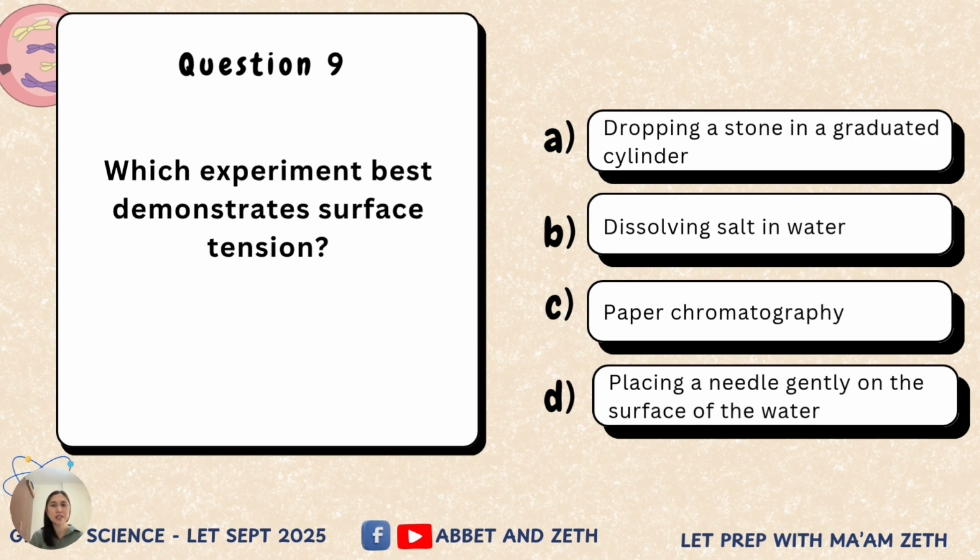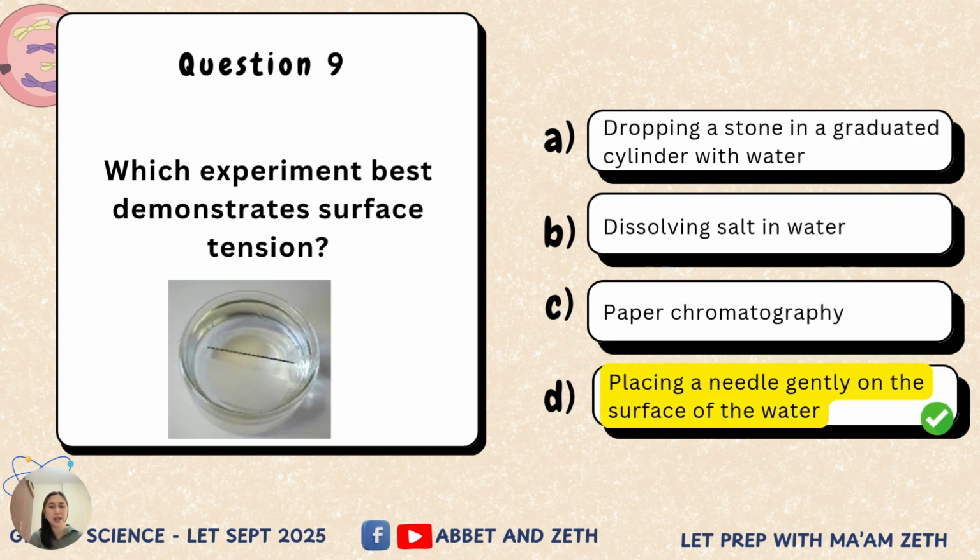Is it A, dropping a stone in a graduated cylinder, B, dissolving salt in water, C, paper chromatography, or D, placing a needle gently on surface of the water? The answer is letter D, placing a needle gently on the surface of the water. So what happens in surface tension is that the molecules on the surface of the water are strongly attracted to each other, and they somewhat form membrane on the water surface.